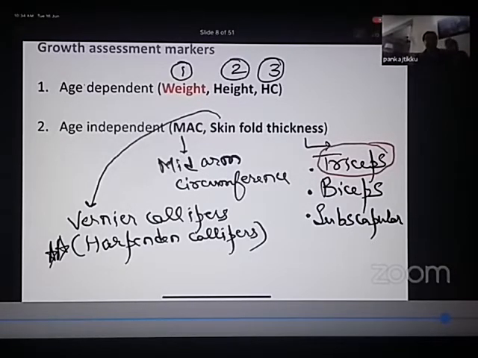First, what is the instrument that is used to measure skin fold thickness? It is known as Harpenden's caliper. It's a type of vernier caliper.